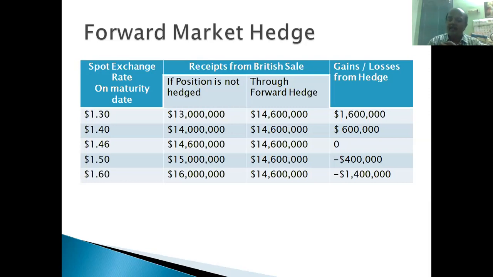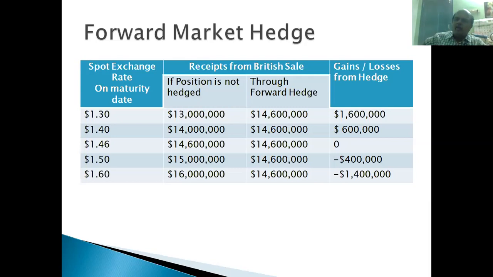But they have created this forward contract. Because of this forward contract, how much are they getting? What is the exchange rate? $1.46 per pound. That is the contract between Bank of America and Boeing Corporation. Boeing Corporation says that after 1 year, it will pay 10 million pounds to Bank of America. Bank of America has to repay $1.46 per pound. Bank of America accepts this, the contract is created. So because of this forward contract, the amount to be received by Boeing Corporation is $14.6 million, $14,600,000.